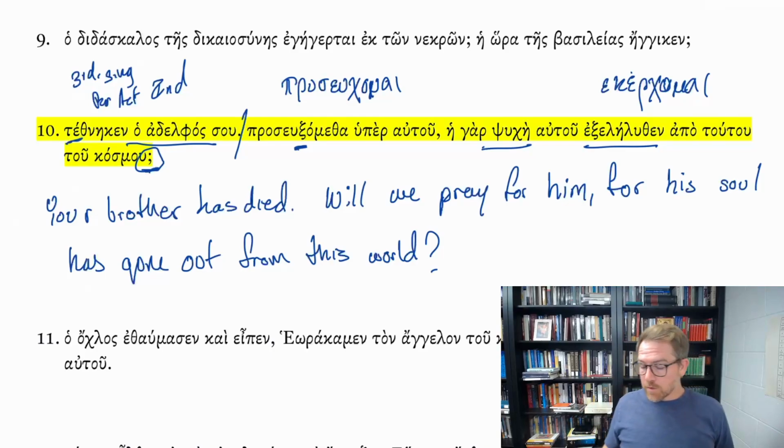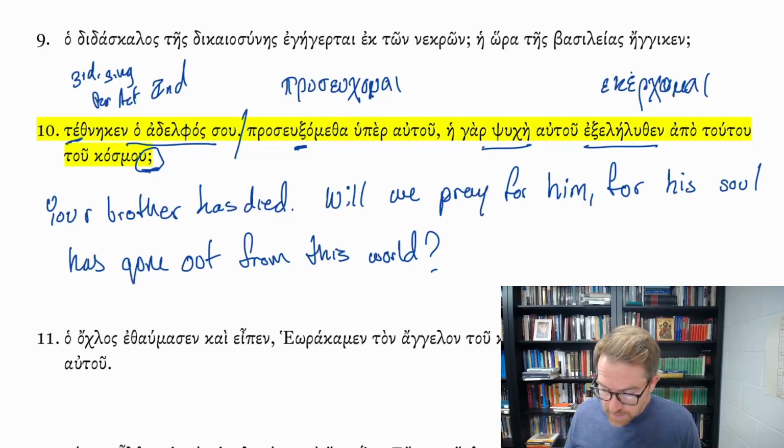So we might reorder this to say, since his soul has gone out, or because his soul has gone out from this world, shall we pray for him? Because that's the question that's being asked. It's not a question of whether or not his soul has gone out from this world. It's a question of will we in the future pray for him?